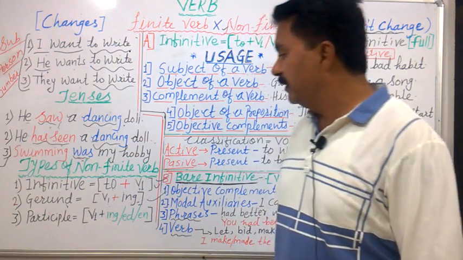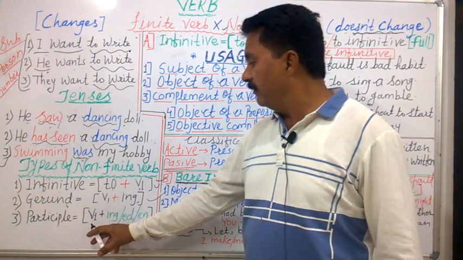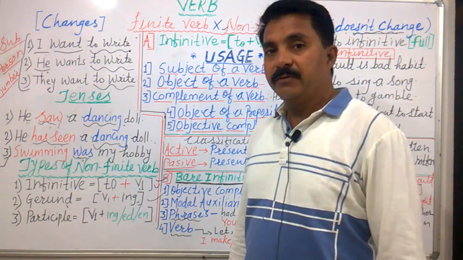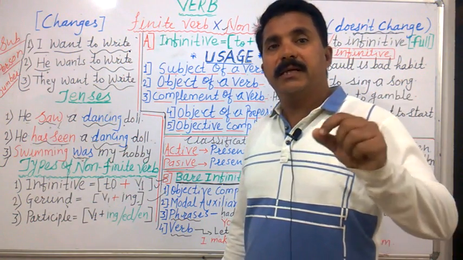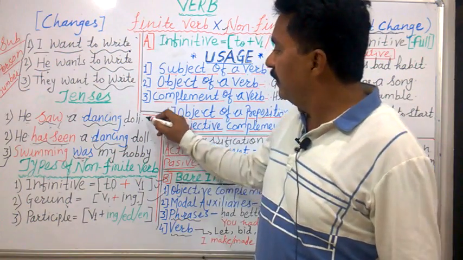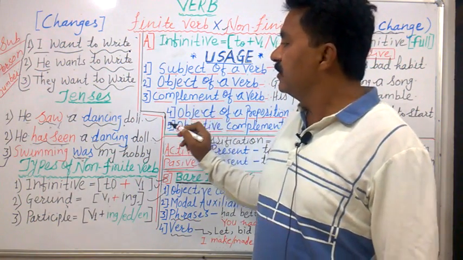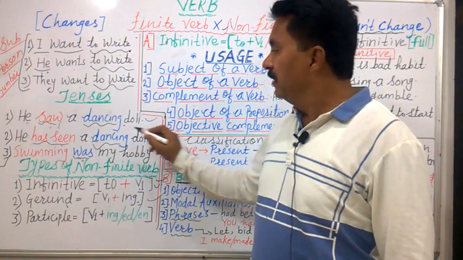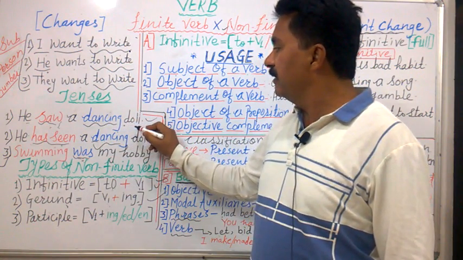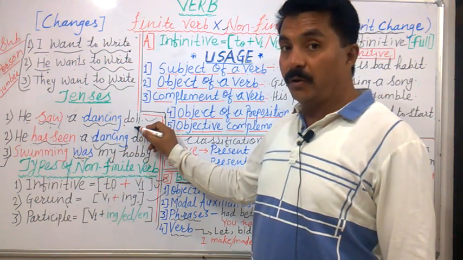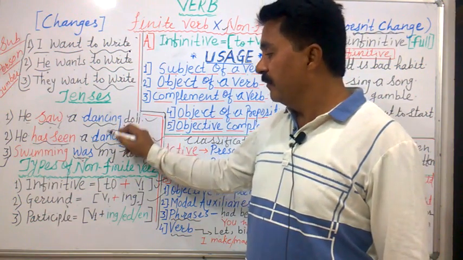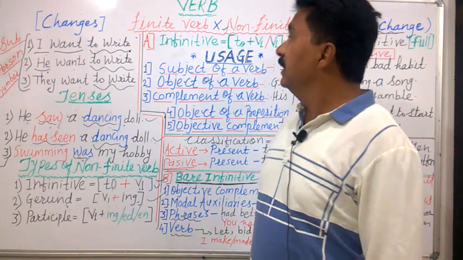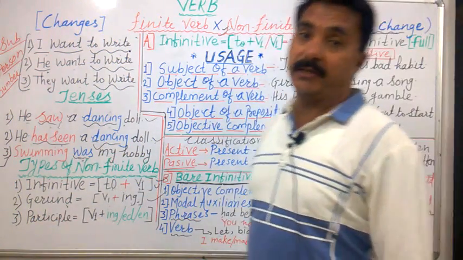Then we have participle. In participle, we have V1 plus ing, ed or en. So it works as an adjective. Here I have taken the examples. He saw a dancing doll. He has seen a dancing doll. So dancing is the word that is modifying doll, right? Therefore, it is participle. So these are the three important types of the non-finite verbs.